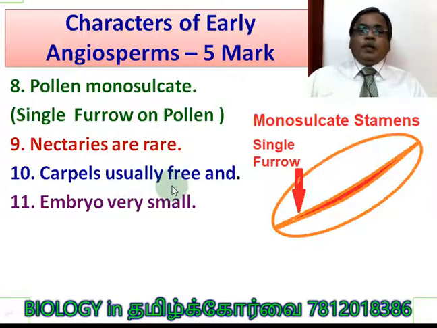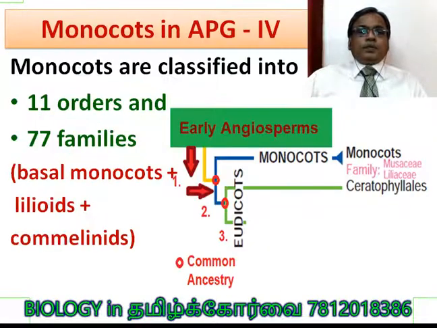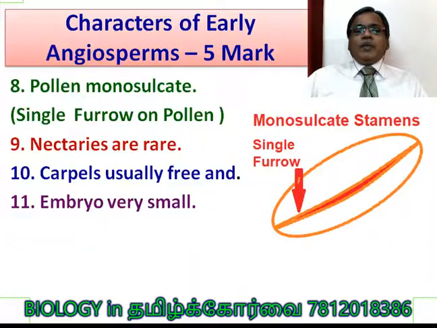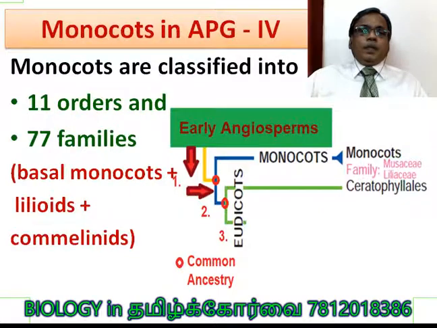Carpels usually free carpels, apocarpous, not syncarpous. Likewise, you have to recollect what you have learnt in morphology of angiosperm. Apocarpous ovary, syncarpous ovary: free carpels are apocarpous, syncarpous are the united carpels. Embryo is very small. So these are the 11 characters coming under the early angiosperm category.